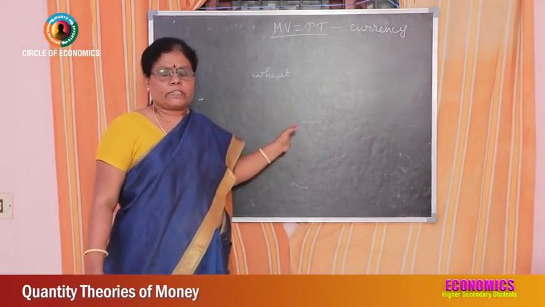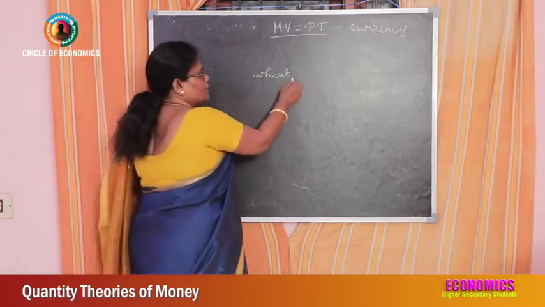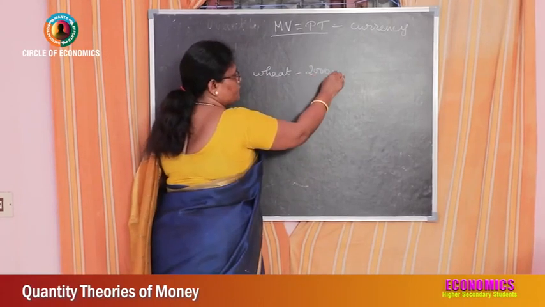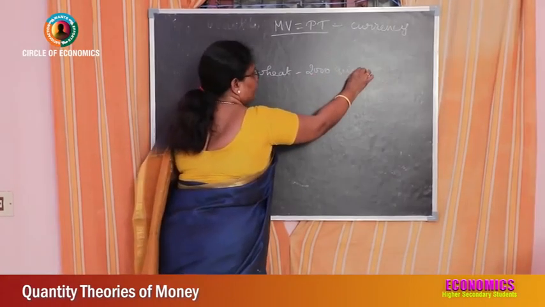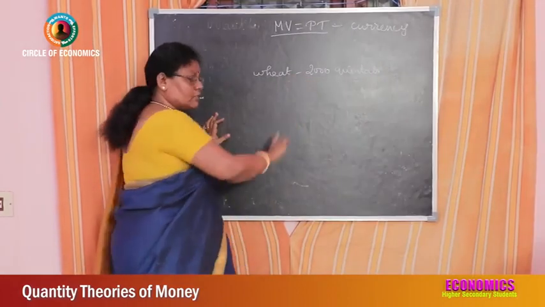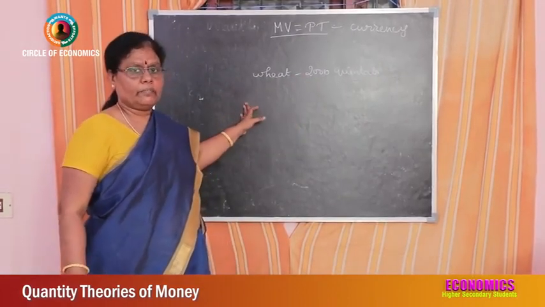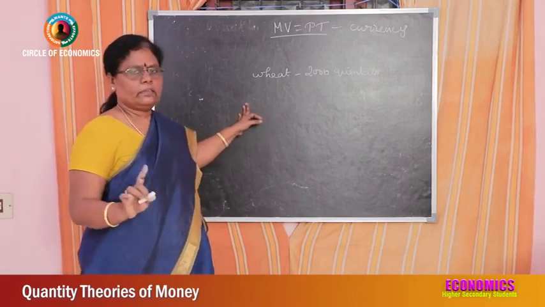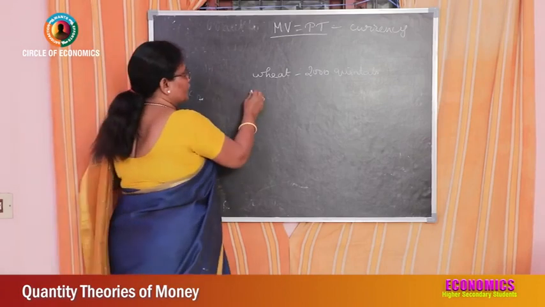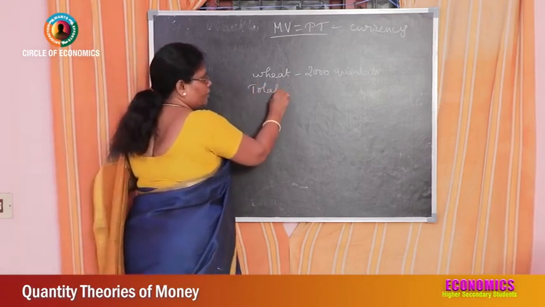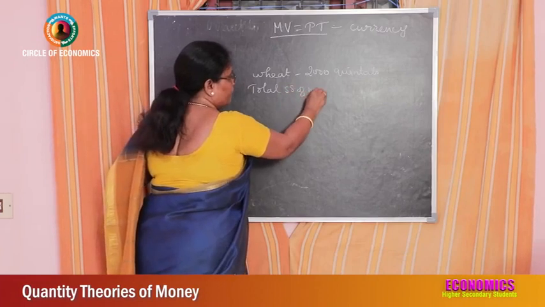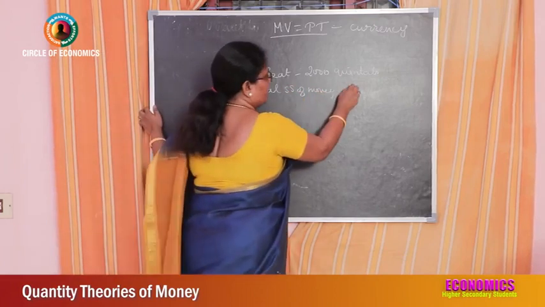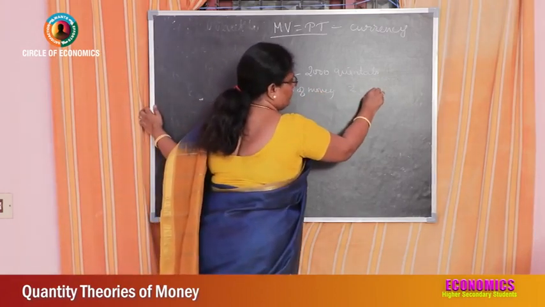So this numerical example, listen carefully. Let us suppose this wheat alone is produced in the economy. That is, 2000 quintals of wheat is produced in an economy in a given period of time, maybe 1 year. Now the total supply of money by the central government in India, Reserve Bank of India, is only rupees 25,000.